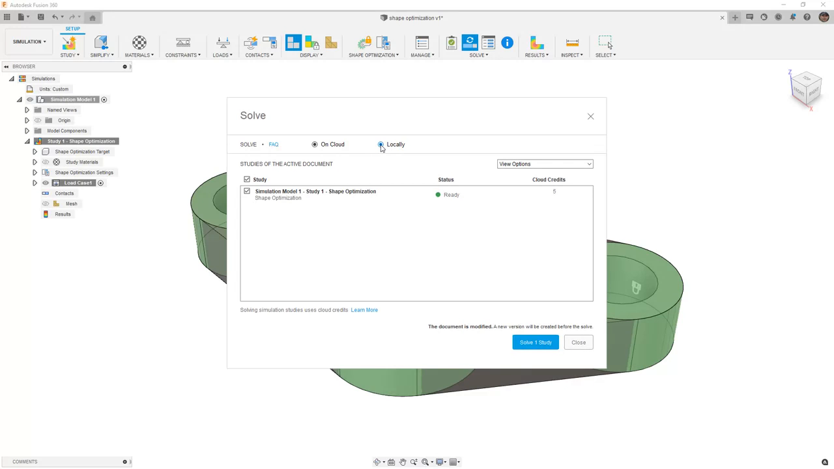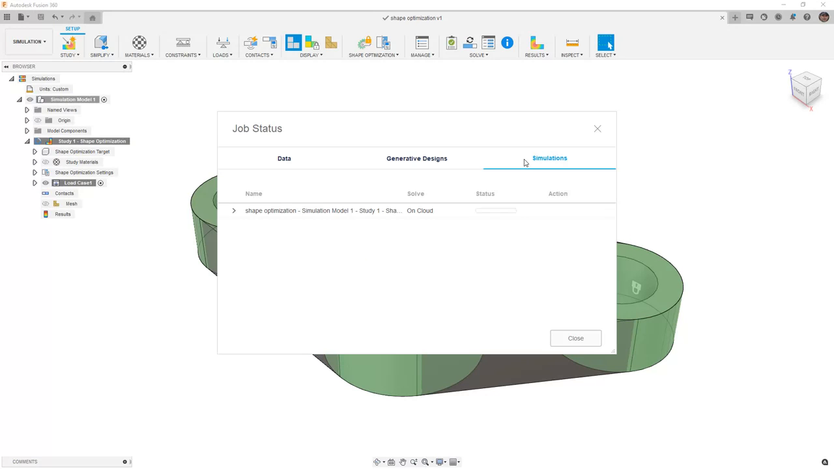Note that shape optimization cannot be solved locally. This must be done on the cloud. It's only 5 cloud credits, but it does require you to use some of those credits to solve the simulation study. If you don't want to use cloud credits, you can simply follow along with the video and take a look at the results. We can see here that the simulation study failed.